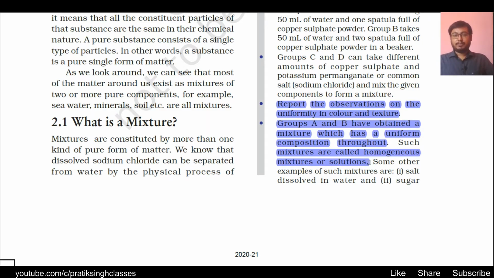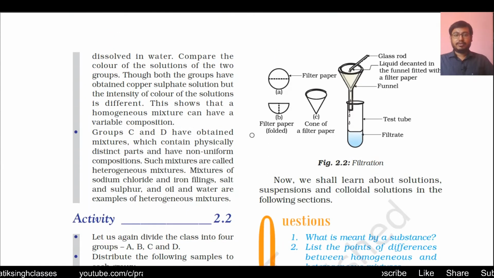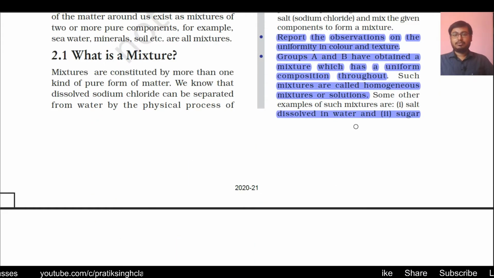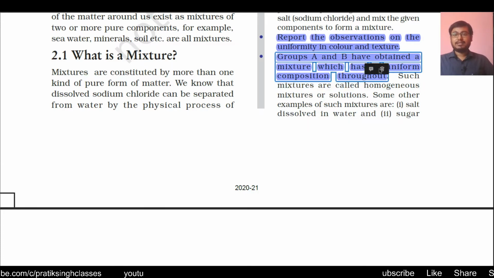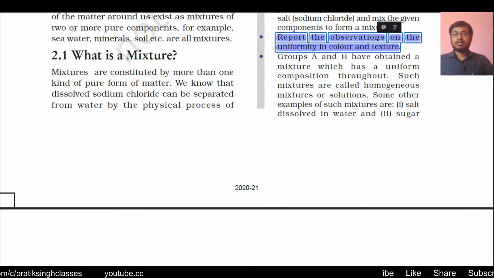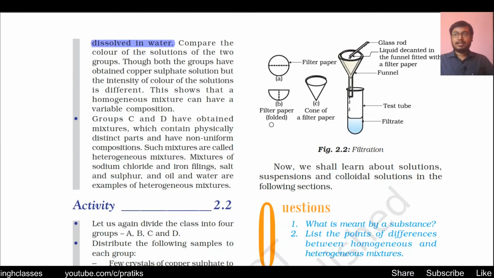Some other examples of such mixtures are salt dissolved in water and sugar dissolved in water. When you taste a glass of sugar and water, you will find that the sweetness of the water is the same in every drop. So that is called a homogeneous mixture.